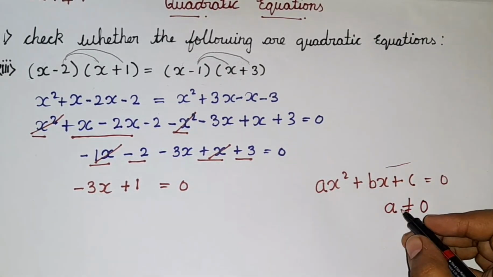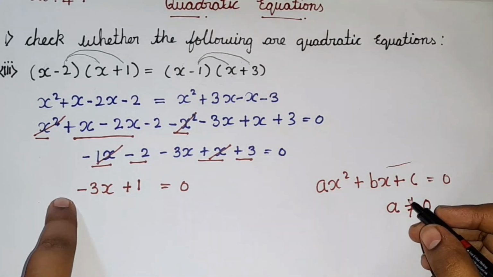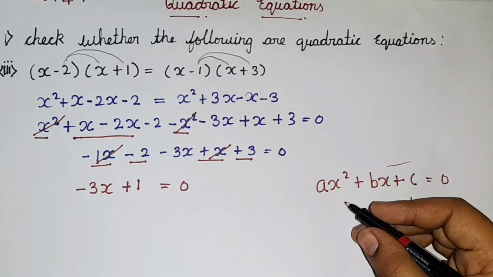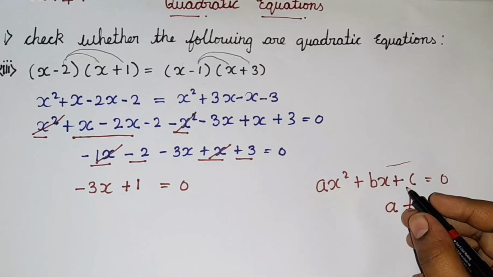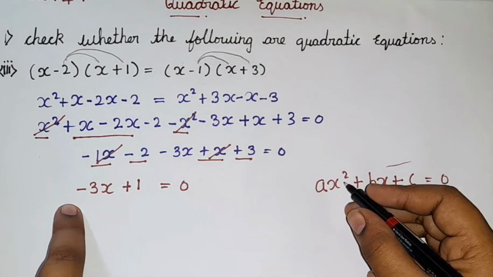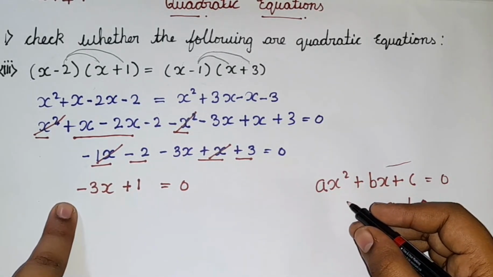Okay. So, here when you just compare with the standard form, here some term is missing, the x square term is missing. Of course, you guys know it is really important. Why? Because according to the standard form only, we can conclude it is a quadratic equation, but here the x square term is missing. We have the x term and the constant term, but we do not have the x square term.